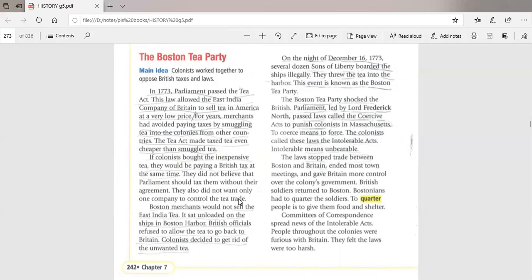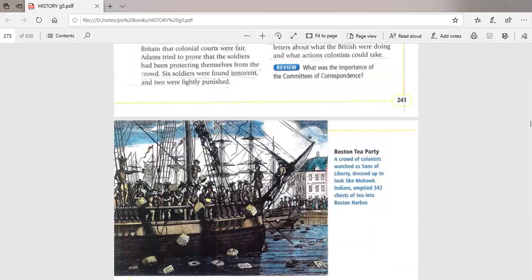taxes. So here is, guys, if the colonists bought the inexpensive tea of Britain, it means that they would be paying the British taxes at the same time. So they didn't buy the tea. And the tea was left on the ships in the harbor for days. Until one day in the night, Sons of Liberty members gathered in the harbor and threw all the tea into the harbor. Of course, if you imagine the scene, look how they threw all the tea into the water.